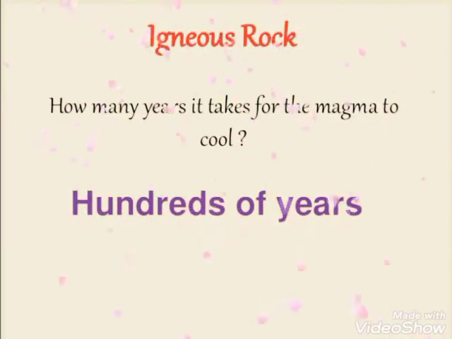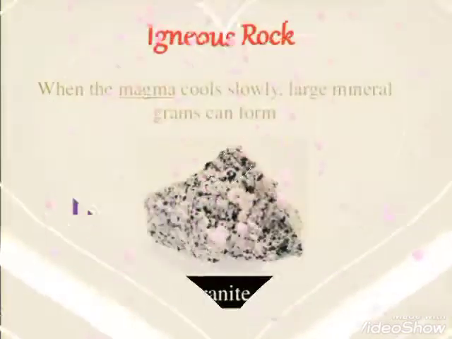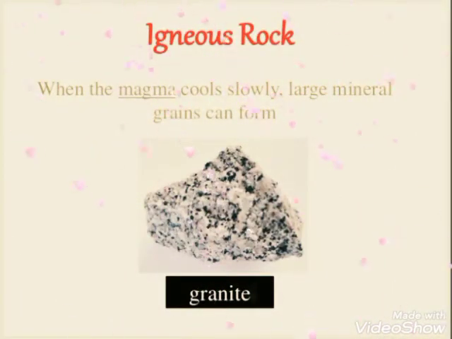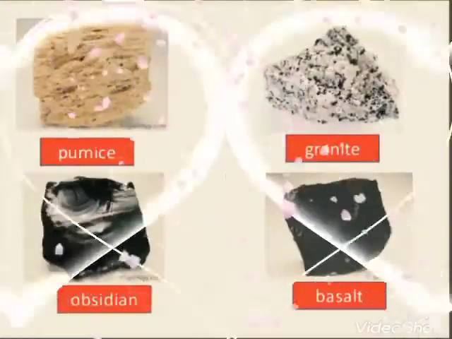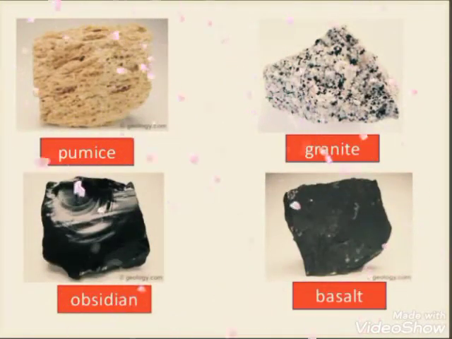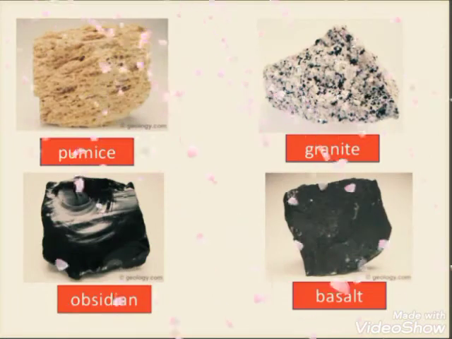Hundreds of years it takes for the magma to cool down. Now the example of this is granite. The texture of igneous rocks formed by magma is rough or coarse. Now these are some examples of igneous rock: pumice, granite, obsidian, and basalt.